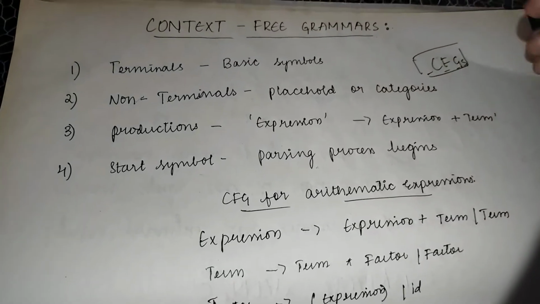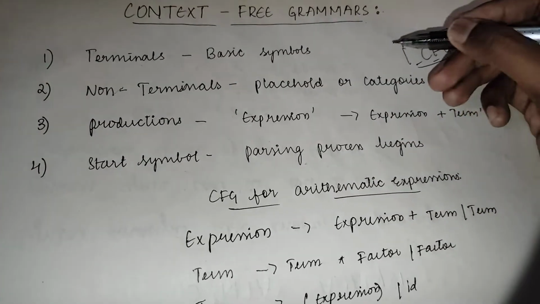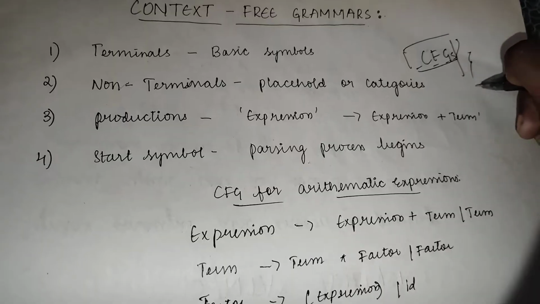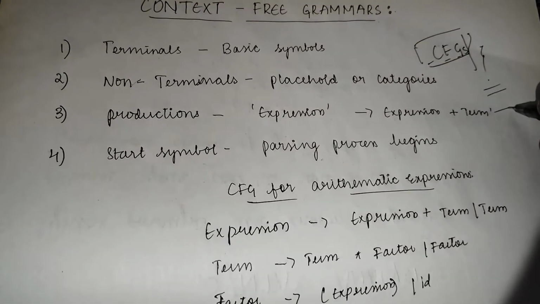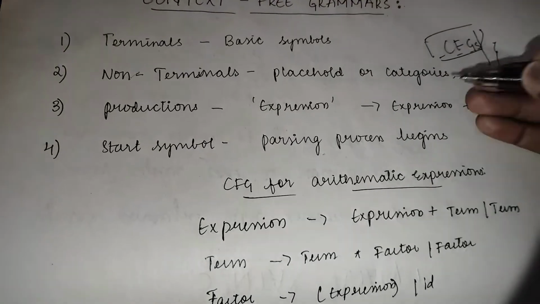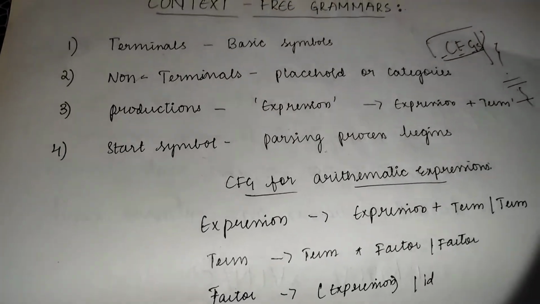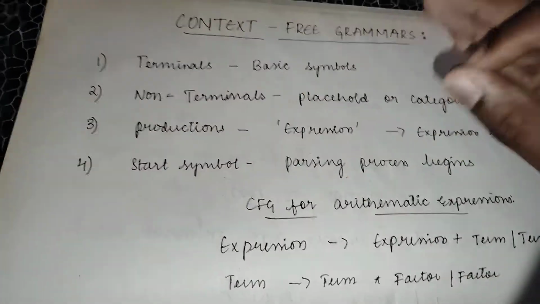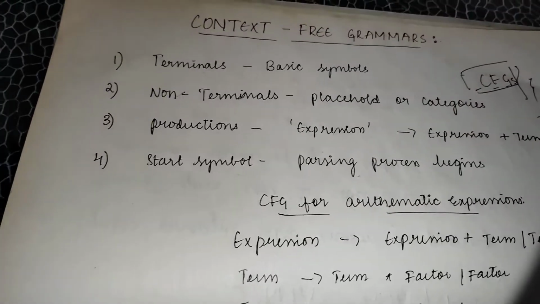Okay, now let's take an example. Imagine you're learning a new language. There are certain rules that you need to follow to form correct sentences, like subject-verb agreement, if you know about the grammar. In the world of programming, these rules are defined by something called context-free grammar, or CFG for short. Basically, context-free grammar is nothing but some rules that we are following.